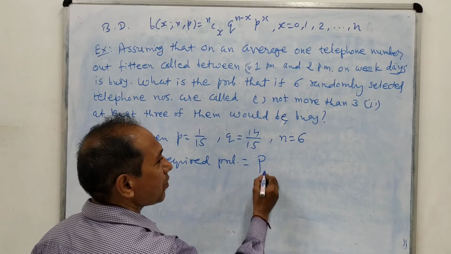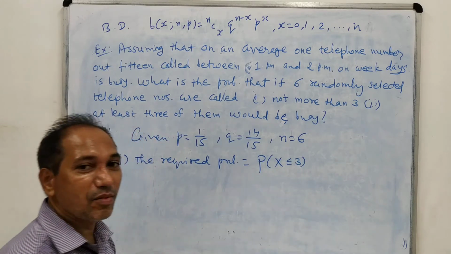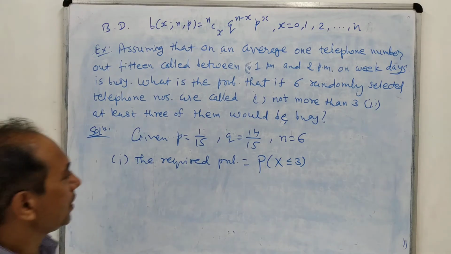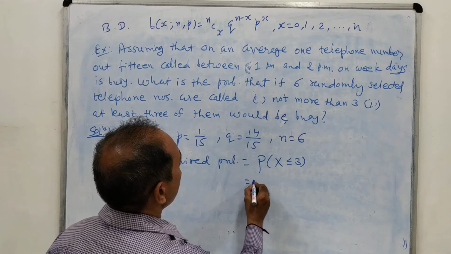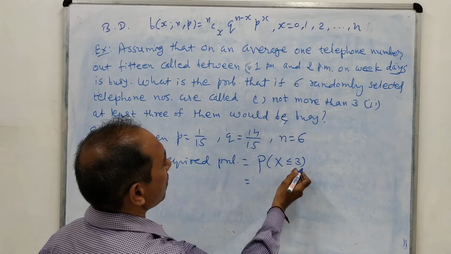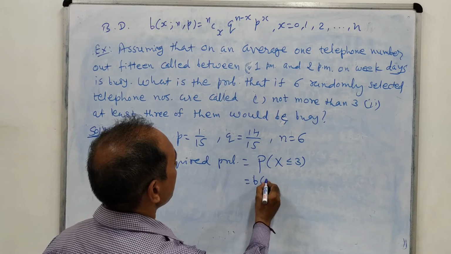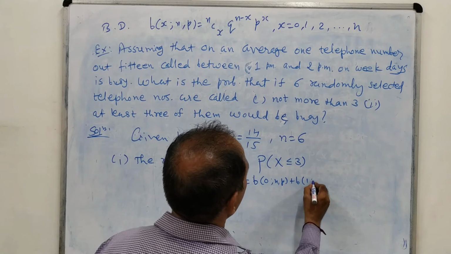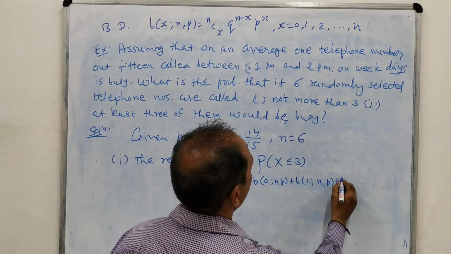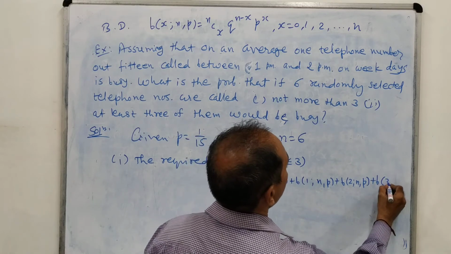Not more than 3 means what? Probability of capital X less than or equal to 3, maximum 3. So this is nothing but for x equal to 0, 1, 2 and 3. That means b(0; n, p) plus b(1; n, p) plus b(2; n, p) plus b(3; n, p).